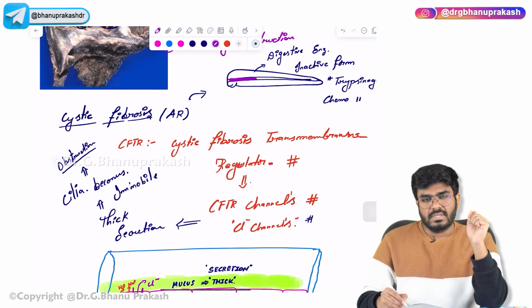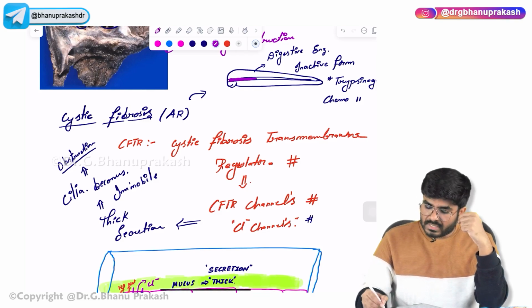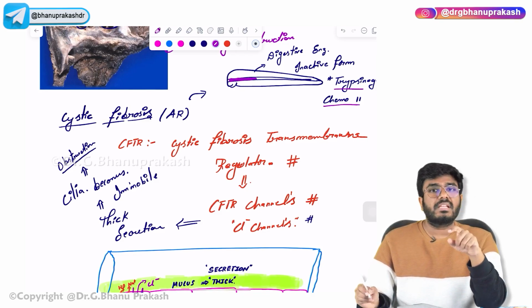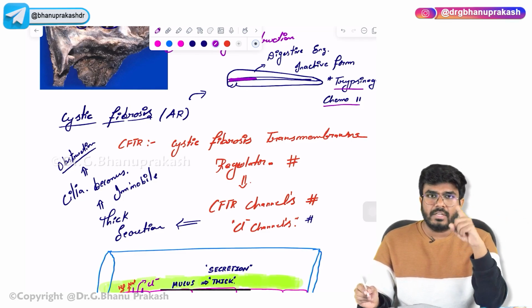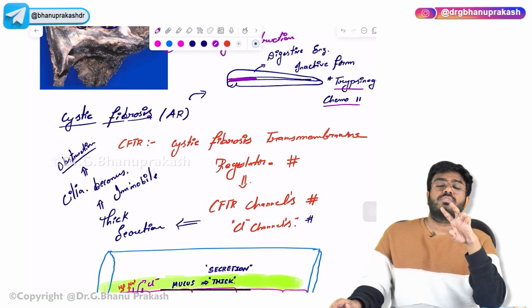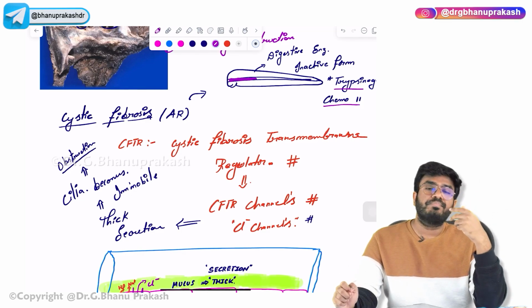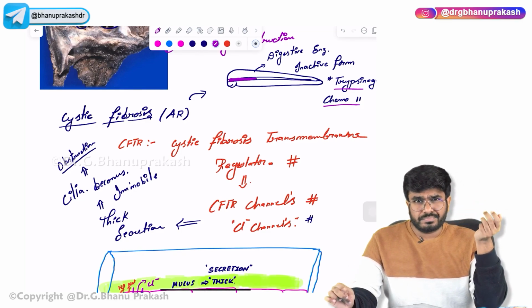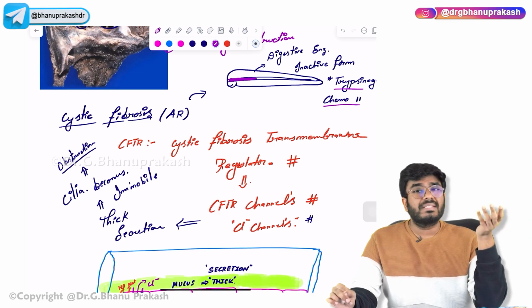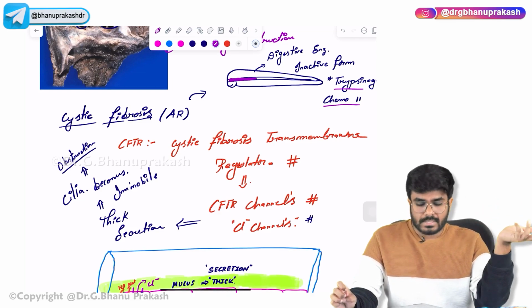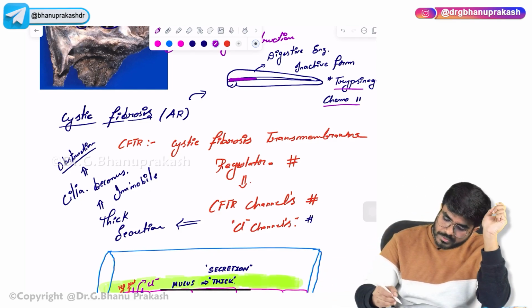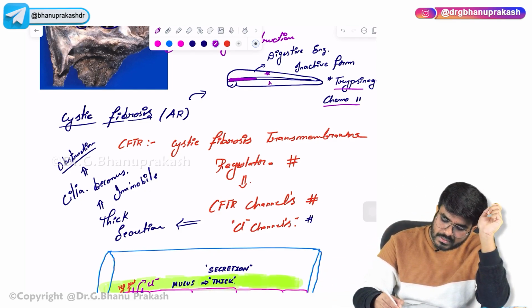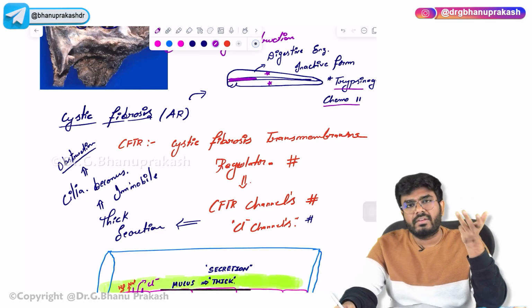Now this trypsinogen and chymotrypsinogen are supposed to be activated in the duodenum, where trypsinogen is converted into trypsin with the help of the enzyme called enterokinase or enteropeptidase. But in this condition, the trypsinogen is getting activated here in the pancreas, and the chymotrypsinogen is also going to get activated in the pancreas.